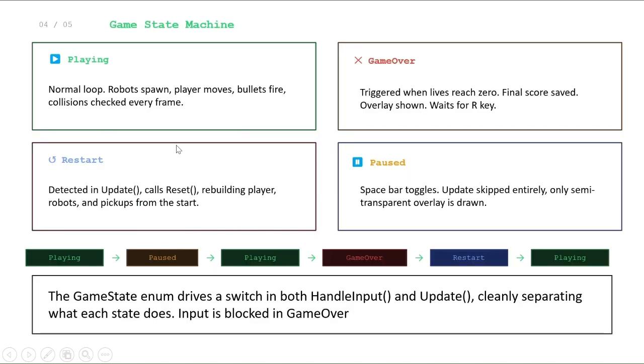And here is the state machine. The game state is an enumeration with 4 states, and both handle input and update switch on it. And when lives hit 0, it transitions to game over, saves the final score, and blocks all input except the R button. And pressing the R button triggers the restart, which calls the reset method, rebuilding the player's robot and pickups from scratch. And the spacebar toggles between playing and pause. And this is where the update is skipped entirely.